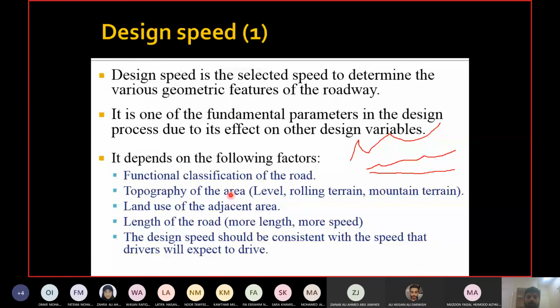How do you select the speed? You have to take into consideration all these 5 factors. What are these 5 factors? First of all, functional classification of the road. We have talked about the functional classification yesterday.